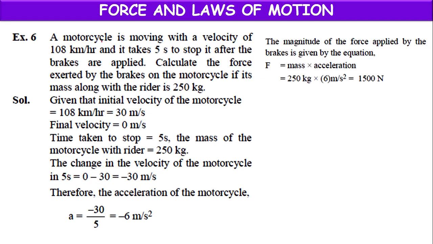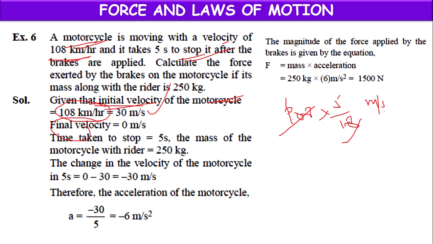So here, a motorcycle moving with a velocity of 108 km per hour, which will be the initial velocity of the motorcycle. 108 km per hour. So we can convert into standard unit by multiplying with 5 by 18. We can convert into meter per second. So 18 6 times 108, 6 5 times 30. 30 meter per second is the initial velocity. Final velocity means finally it has stopped. So final velocity will be 0. So time taken to stop how much? 5 seconds time. 5 seconds.